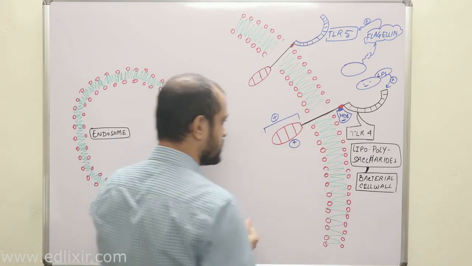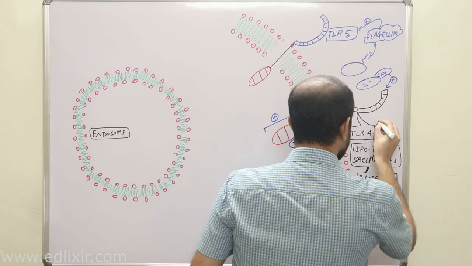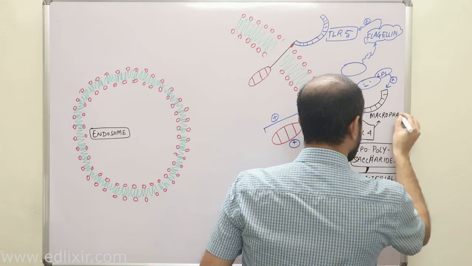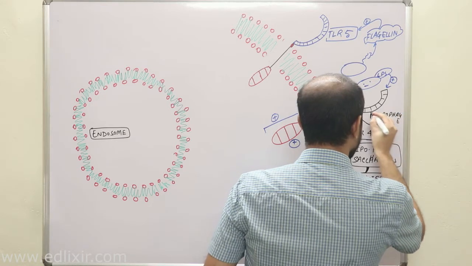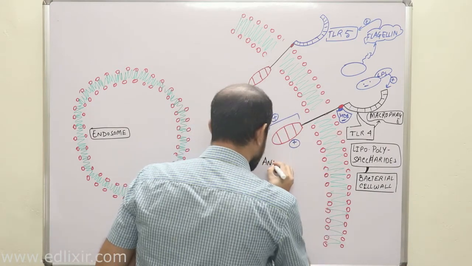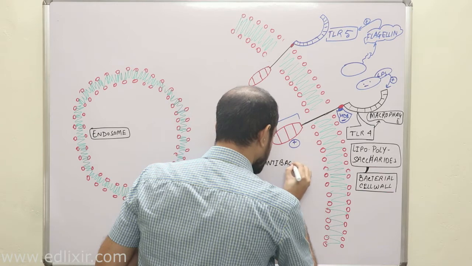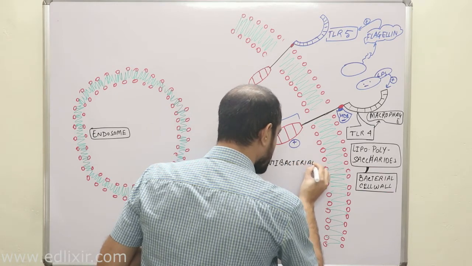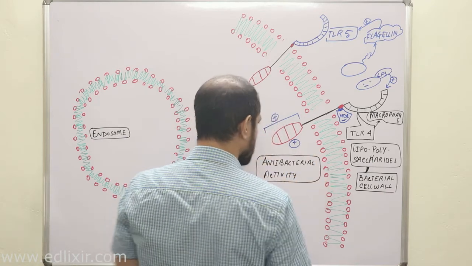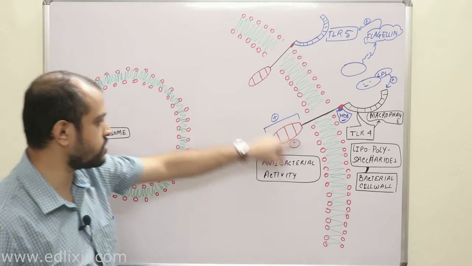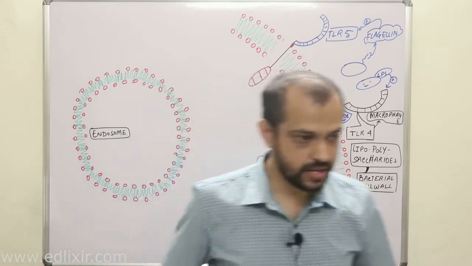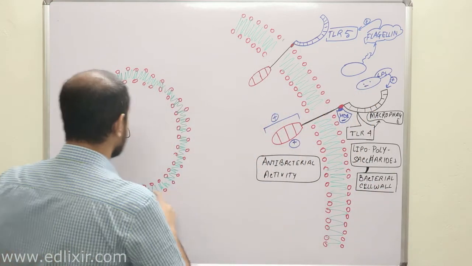That means, now listen with all your attention, TLR4 is present in macrophage. Clear? This TLR4 is very, very important for the antibacterial activity of macrophages. Clear? Okay, they are very, very important for antibacterial activity of macrophages. Okay, clear? Now we'll be talking about those TLRs which are present in the endosome.